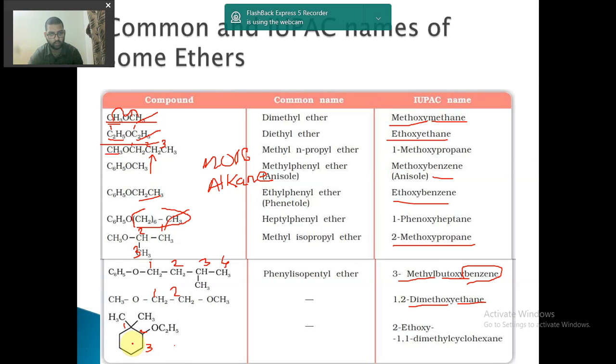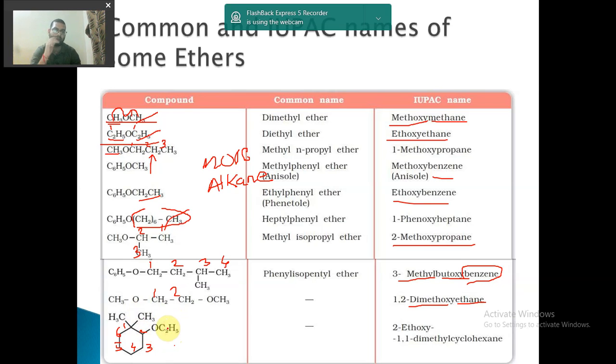So let us see how it is. This is like this, 1, 2, 3, 4, 5 and 6. Now 6 carbon atoms, this is cyclic, so this is cyclohexane, and with cyclohexane attached is 2 methyl groups, and this is ethoxy. So the large number of carbon atoms is where? In cyclohexane, so alkane will be that. So that is why first we find out what is the alkane group.